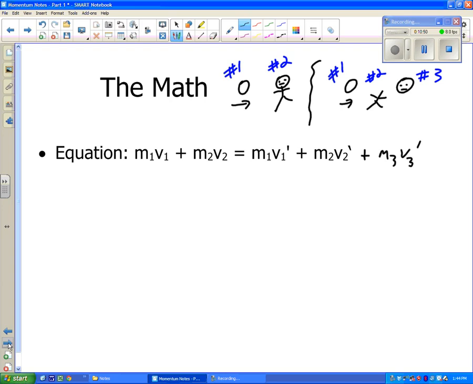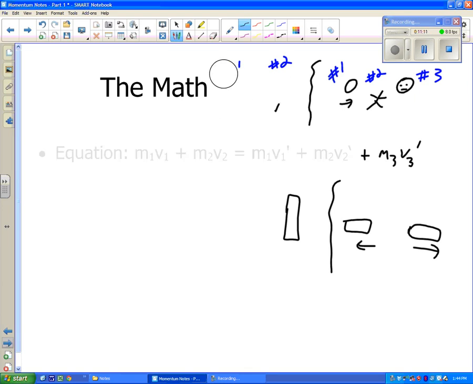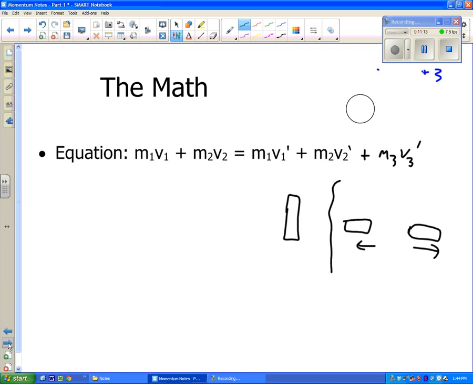And so we talked about morphing this. Another example we said was with a firework. If a firework has 1 object before and it explodes into 2 objects, then for our equation, we have 1 object at the beginning, so we would not need this term.